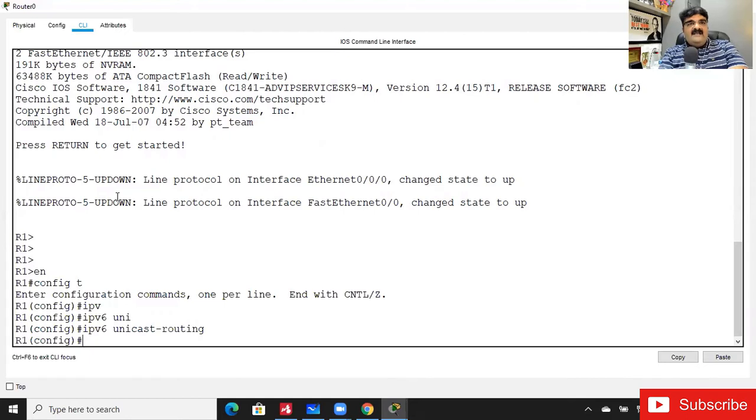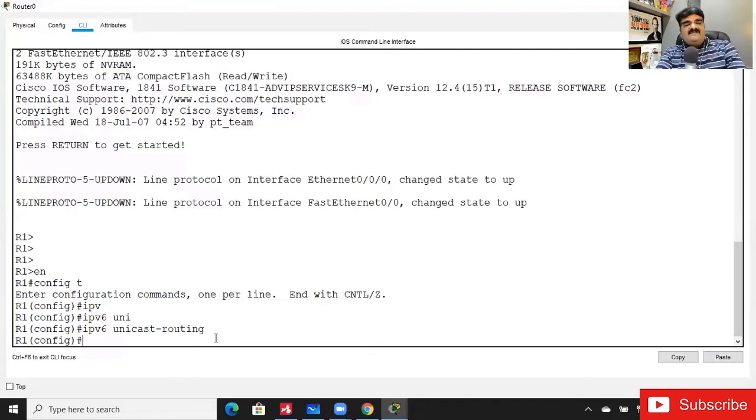I want everyone who is live to just type that ipv6 unicast routing enables IP version 6 routing on the router. Just comment it: ipv6 unicast routing. I know that you will forget it, so if you don't want to forget, just type this.